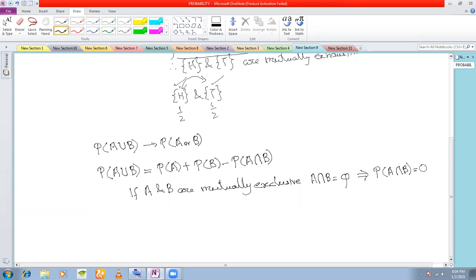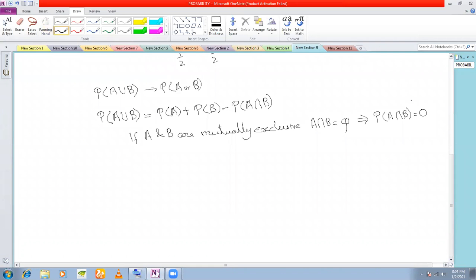Understood? Remember, union stands for or, intersection stands for and. Clear? So P(A intersection B) must be equal to 0, because they cannot happen together. The probability of A and B occurring together must be 0. It is an impossible event. A intersection B is an impossible event. So therefore, what can I write? If A and B are mutually exclusive, I can write P(A union B) is equal to P(A) plus P(B) only, because this part actually becomes 0.